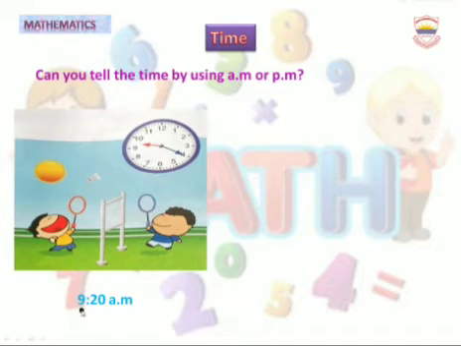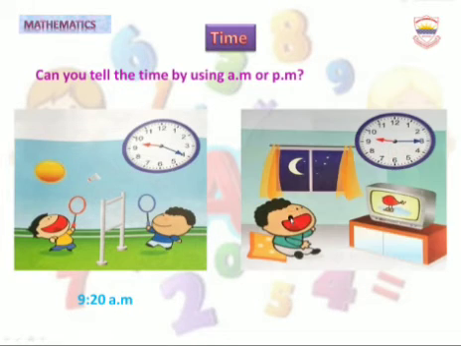It is 9:20 a.m. Now, in this picture, the boy is watching television at night. What is the time? The time is 9:15. He is watching television at night, so we write it 9:15 p.m. because it's night time. What time is it? It is 9:15 p.m.